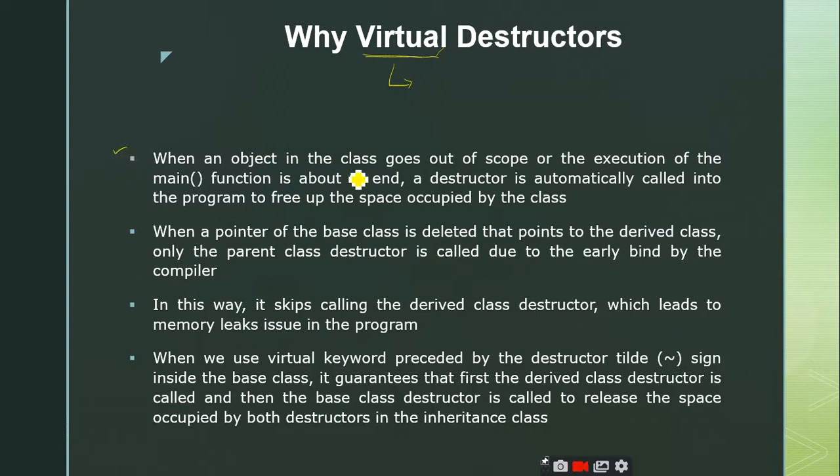When an object in the class goes out of the scope or the execution of the main function is about to end, a destructor is automatically called in the program to free up the space occupied by the class. This we know. This is the main functionality of the destructor itself.